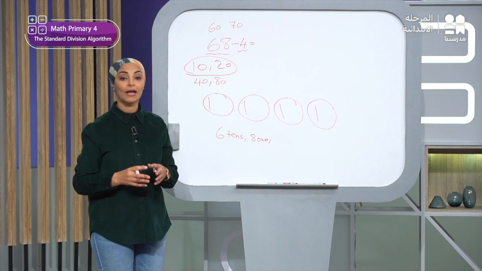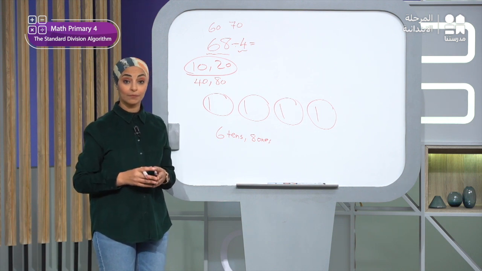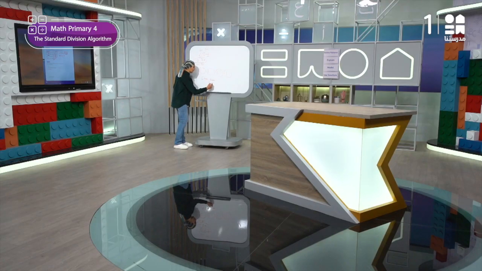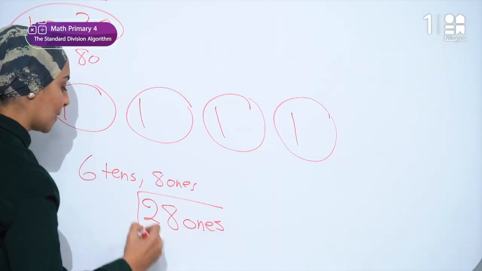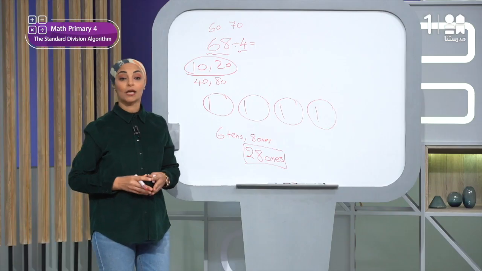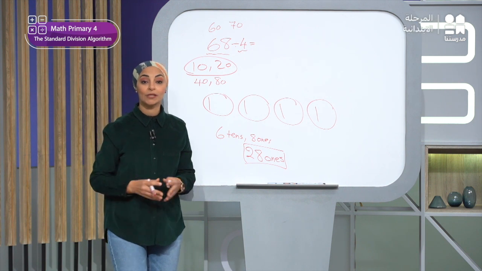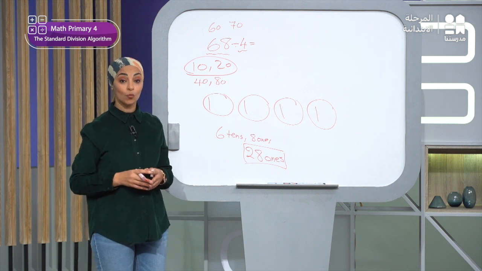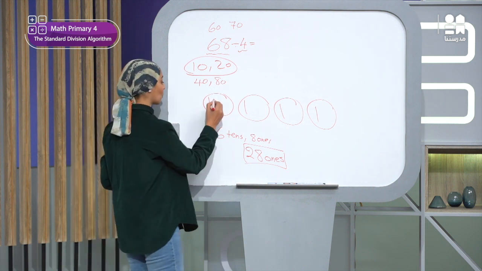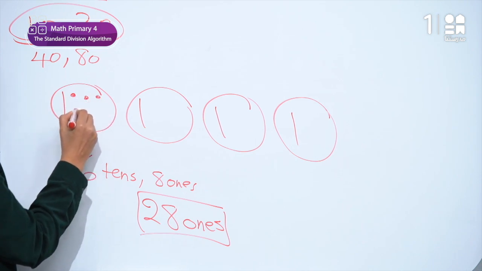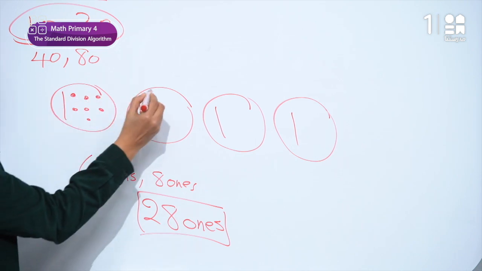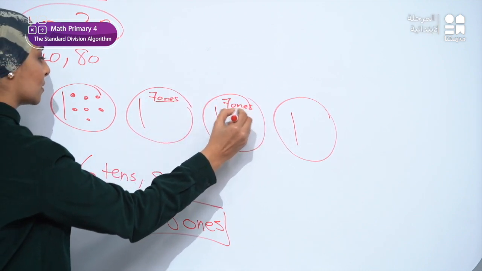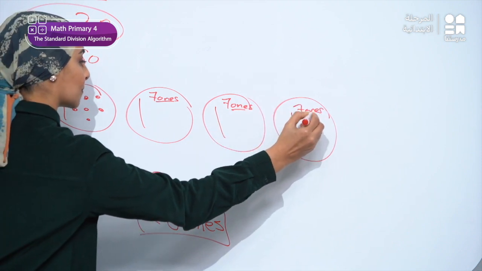So I will add the 8 ones we had from the beginning to them. The result will be how many ones? So now I have 28 ones. Okay? Then what should I do? I will distribute the 28 ones among the 4 circles. So we will draw 7 ones. Okay, let's draw 7 ones in each one. 1, 2, 3, 4, 5, 6, 7. Also, I will write here 7 ones or draw 7 ones. Here also 7 ones, and here also 7 ones.